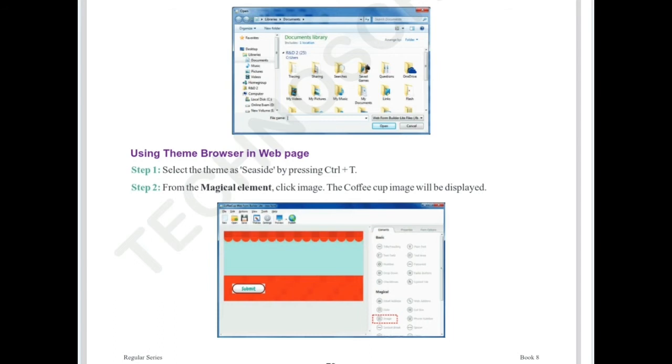Next we are going to see the advantages of Coffee Cup Editor and the uses of Coffee Cup Editor. Let me explain all the points here. For this, no need for explanation, just look at the images and you can understand. If you have a system, just work on it and you can understand.